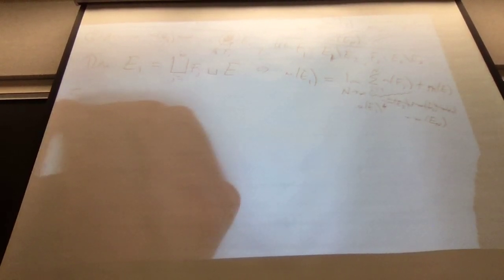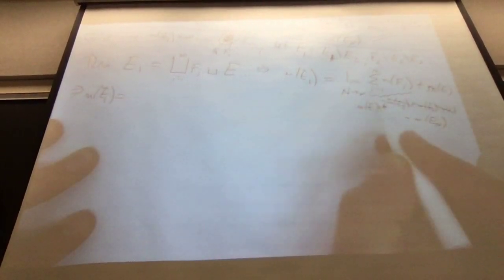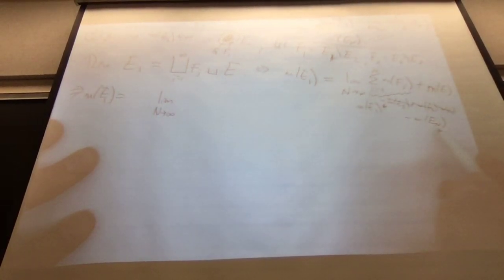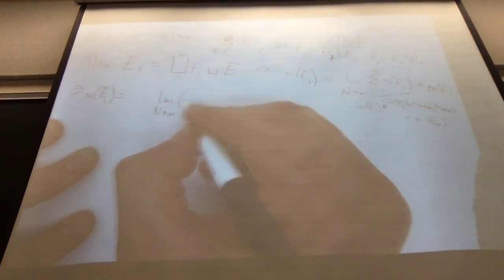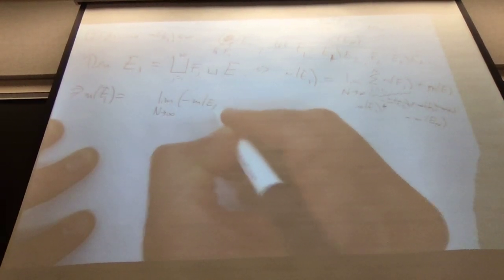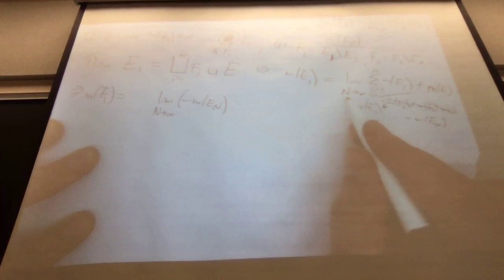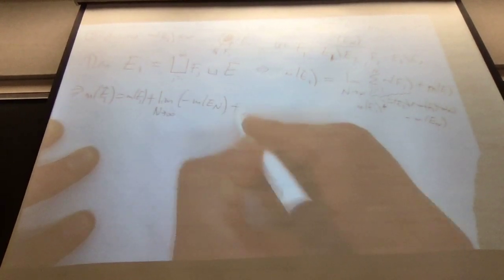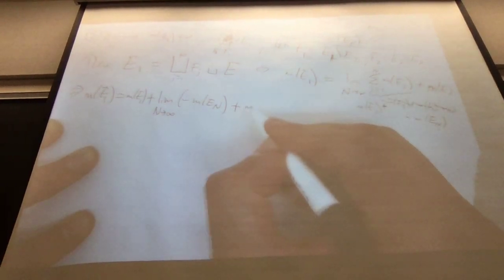So what we've shown is that, keeping this side, the measure of E1 is equal to the limit as n goes to infinity of minus the measure of En, plus the measure of E1, which of course doesn't depend on n, so I can pull it out. And then what's left over is the measure of E.